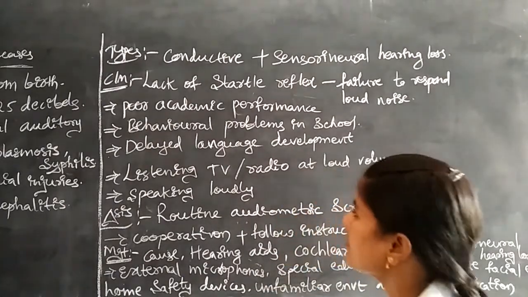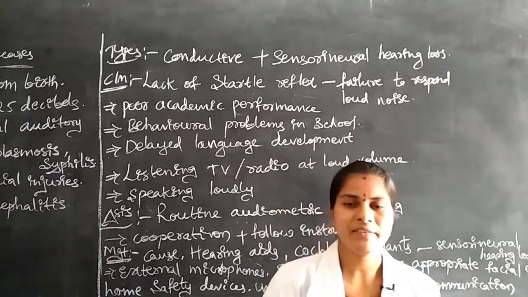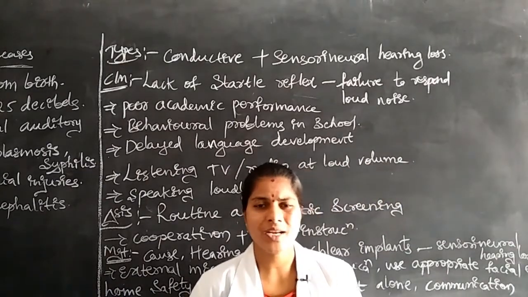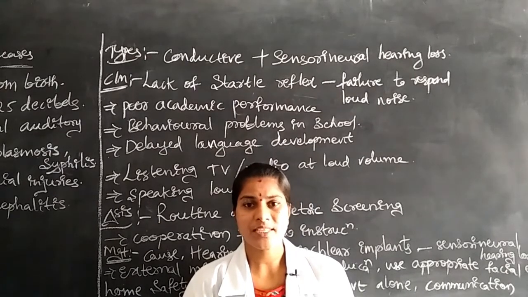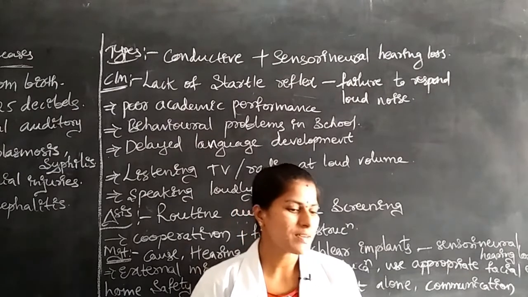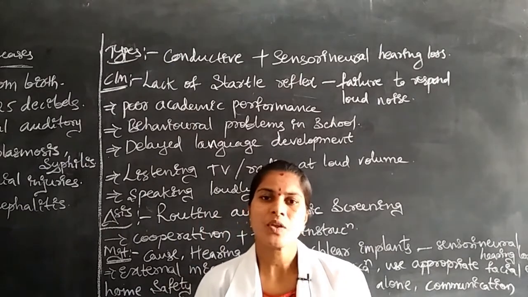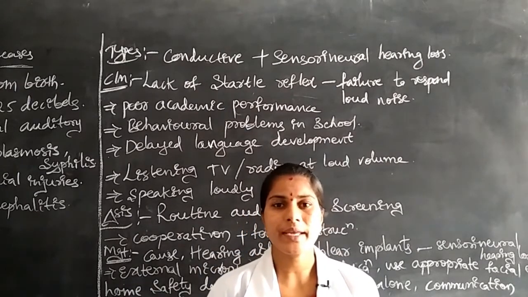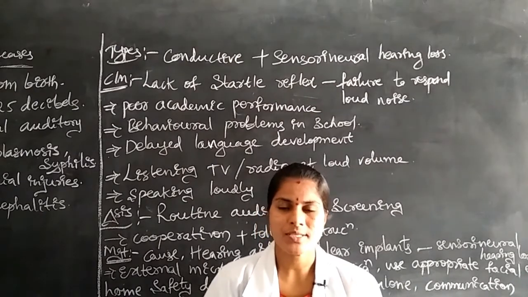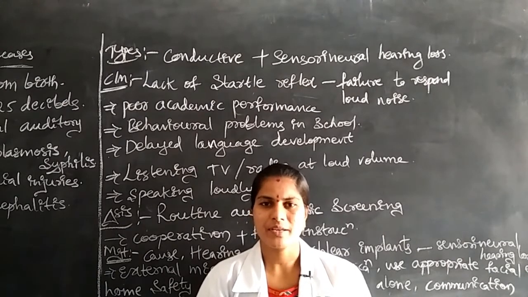Next, another symptom is that the children have behavioral problems. They do not have good behavior because they are not receiving sound waves. Sometimes they receive a misunderstanding. Once one child calls or speaks to another child who has low hearing capacity, that child receives improper words. That's why these children show abnormal behavior.